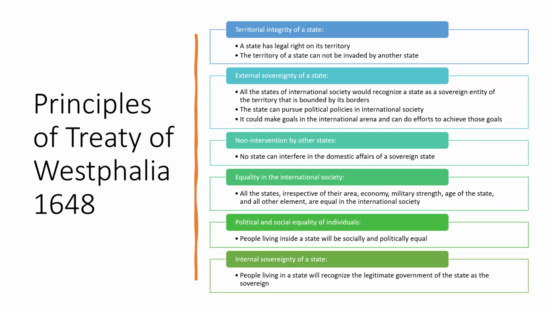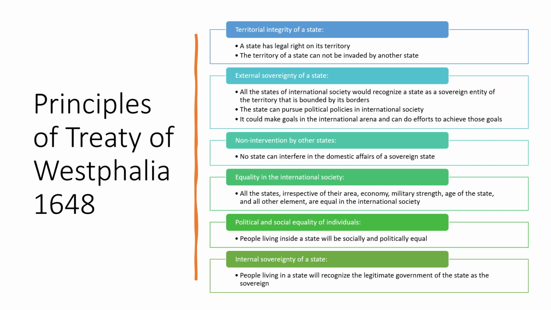For example, the state can make relations with any state that it wants. For example, today Pakistan can make relations with Russia. India cannot prevent Pakistan from making relations with Russia. Then Pakistan can make relations with Afghanistan, and the US does not have the legal right to stop Pakistan from making relations with Afghanistan.